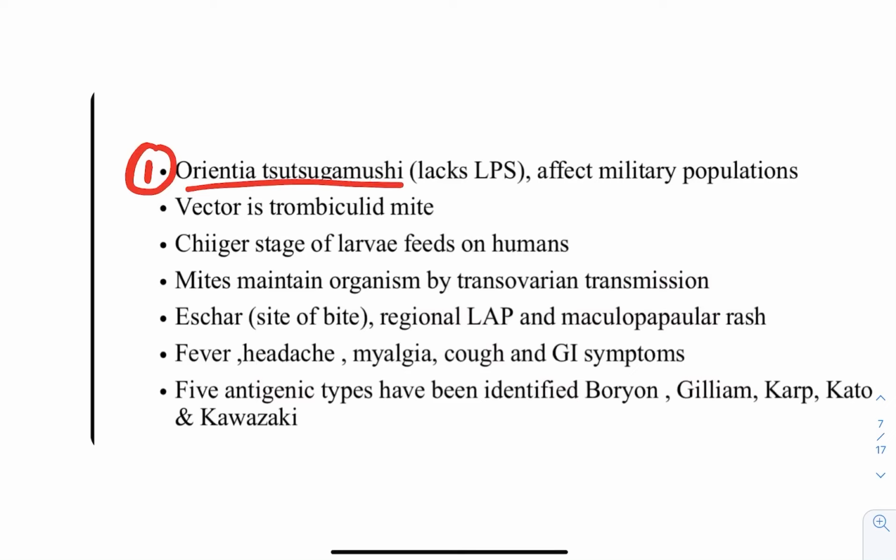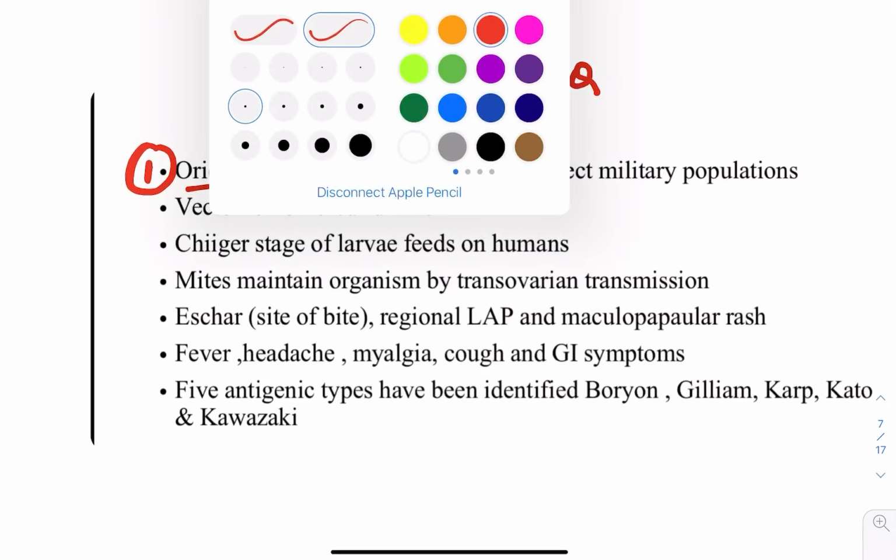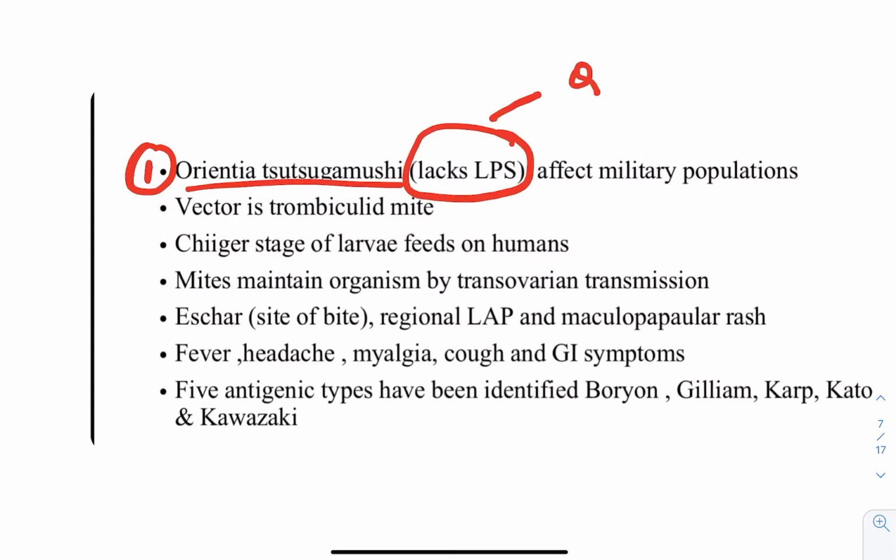We used to call it rickettsial before, but now it is classified separately. This gram negative organism lacks LPS. Remember, an important question can come: which organism, even though gram negative, lacks LPS? The answer is Orientia tsutsugamushi.